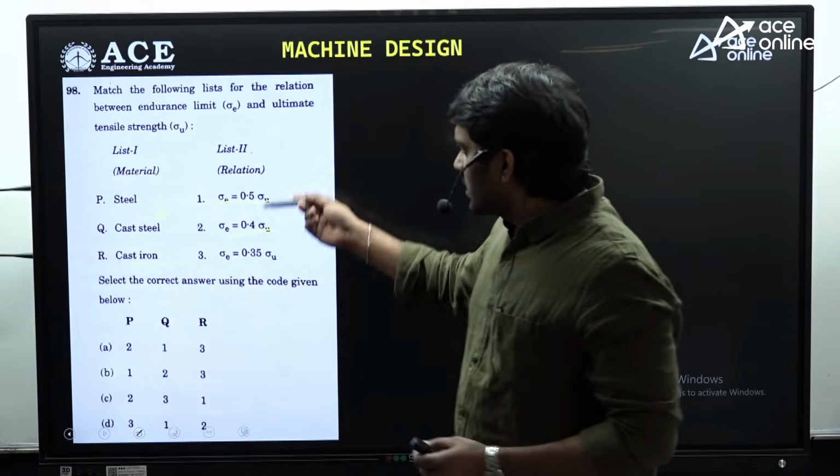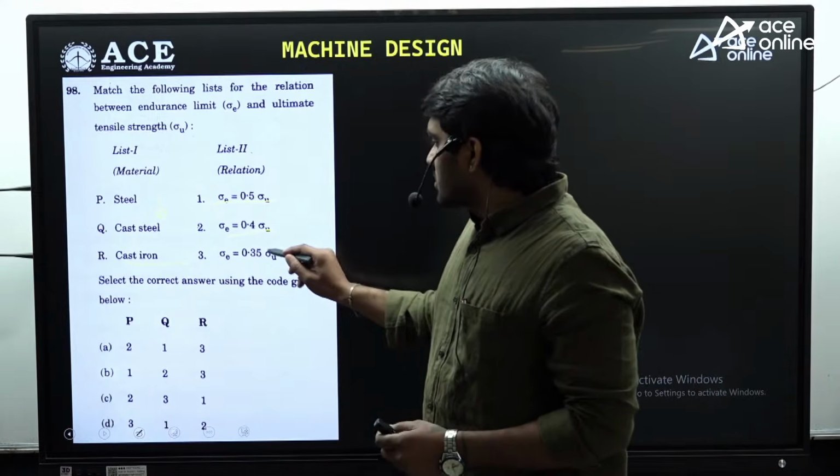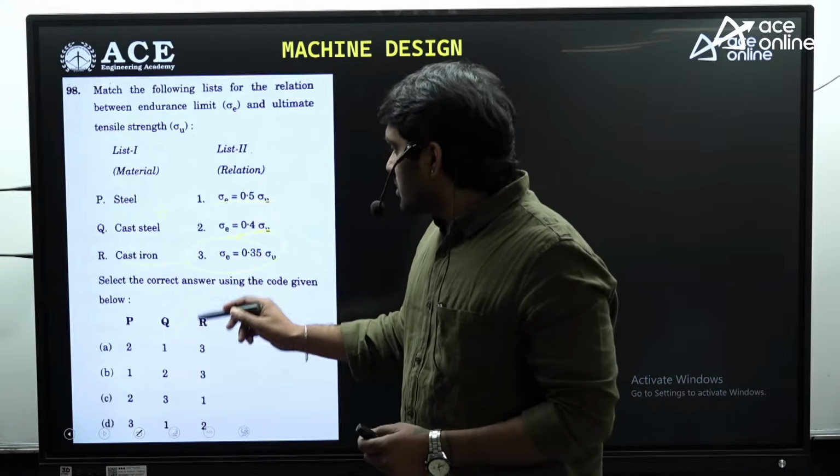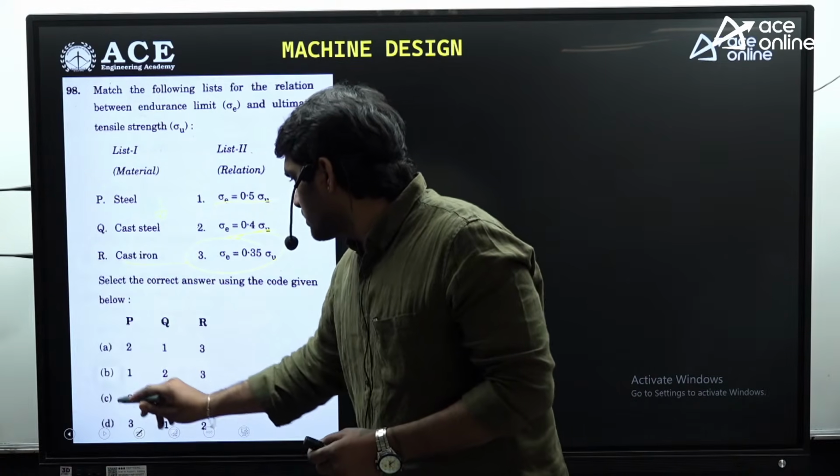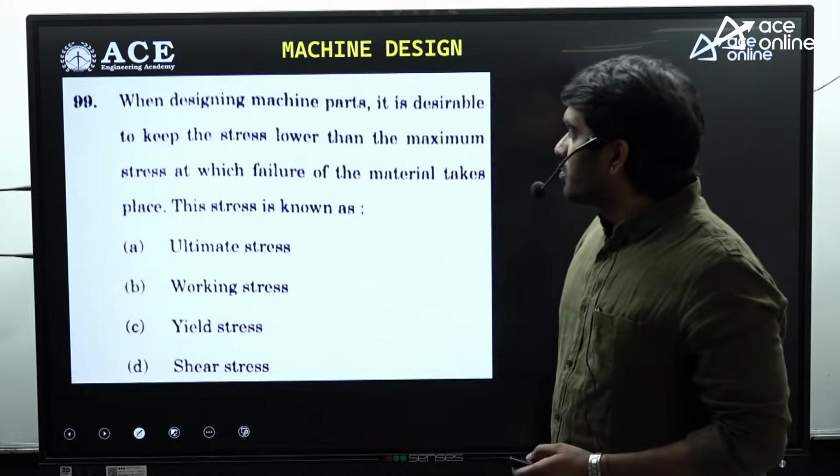Cast iron it is generally less than steel. We can consider this to be the answer. So the answer here is 1, 2, 3, which is nothing but B. Okay, moving to the next one.